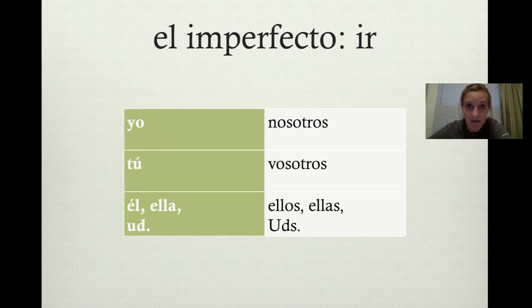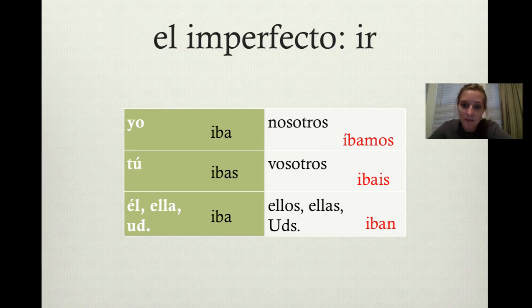One really nice thing about the imperfect is that there are only 3 irregular verbs. That's right. No more of the preterite with all of those crazy irregulars. Imperfect is simple. You have the 2 regular endings and you have 3 irregular verbs. That's it. So, ir is of course one of our irregulars because ir is pretty much always irregular. So, this is how it looks in the imperfect. Iba, ibas, iba, íbamos with an accent, ibais, iban. Here, the black forms of the verb are the singular and the red ones are plural.